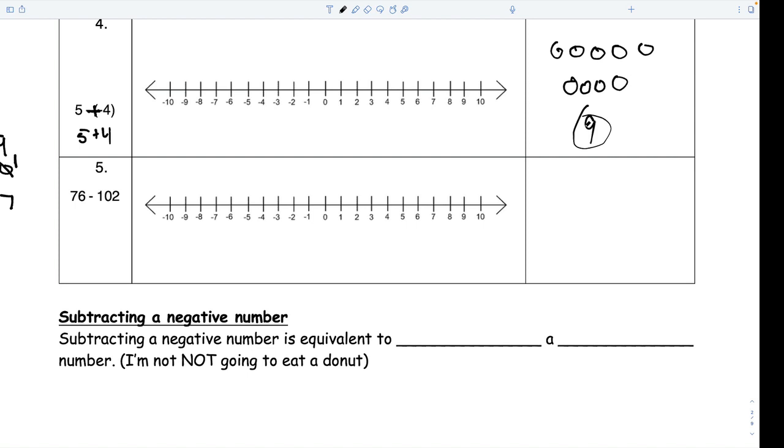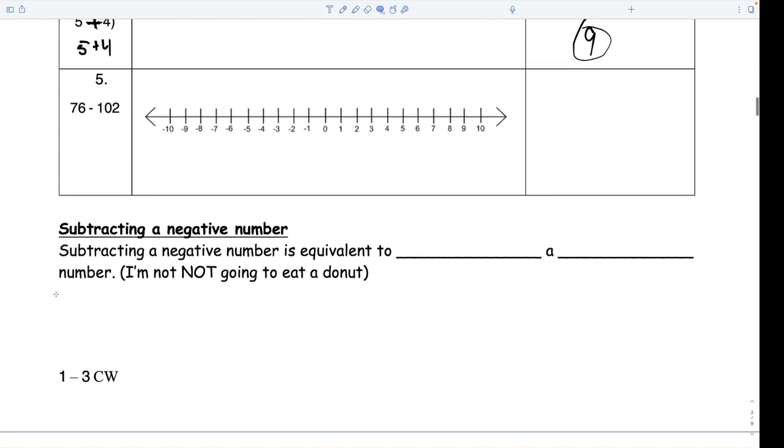What is kind of tricky about 76 minus 102? Why is that hard to put on a number line? Jenica: Because they're not gonna fit. It won't fit, or it could, but then my arm will fall off and I'll run out of the room screaming. It's just a big number. I also can't really make dots because that's a ton of dots.